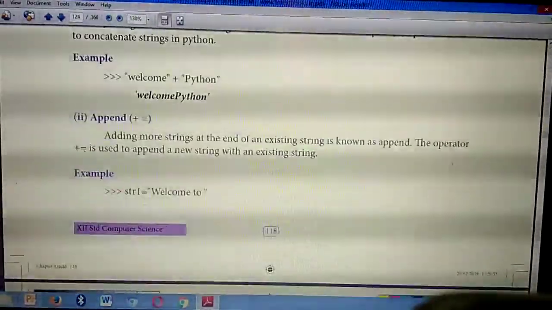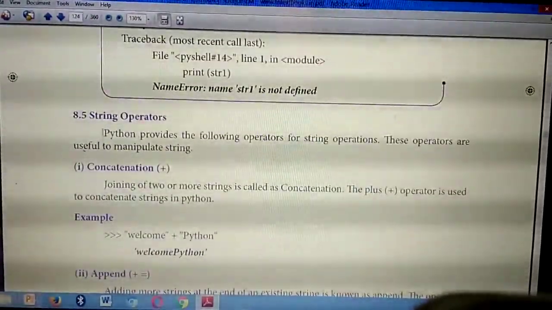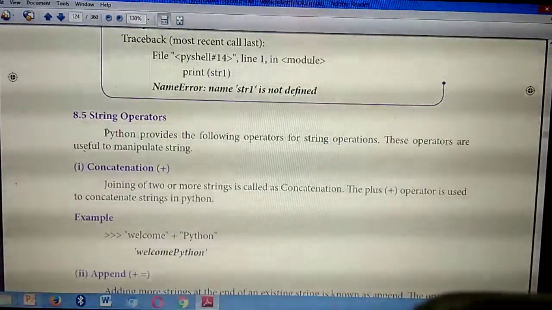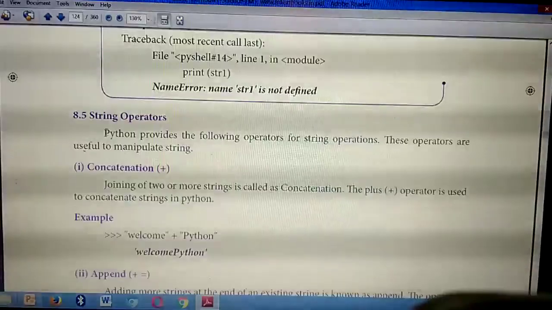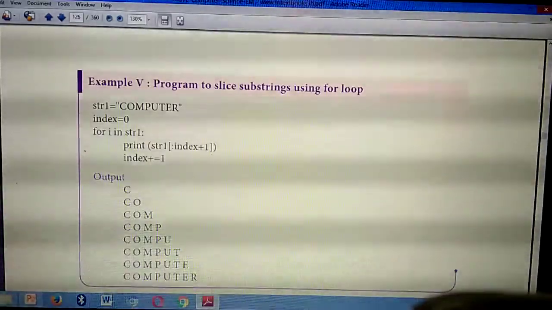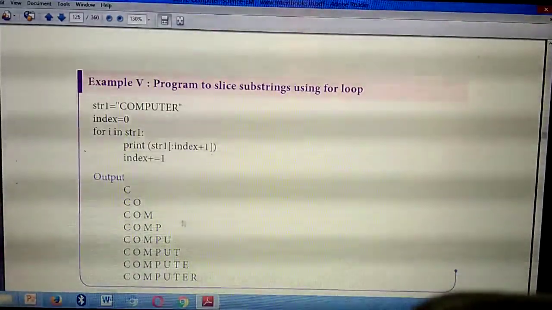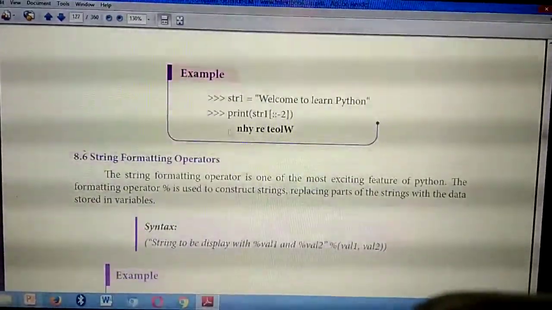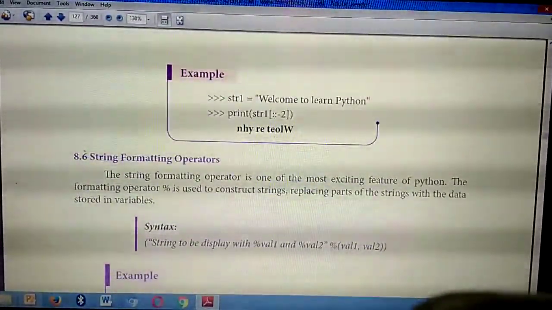String operators starting from here: Python provides the following operators for strings. From here, this program no need to write, till page number 121 up to this example.